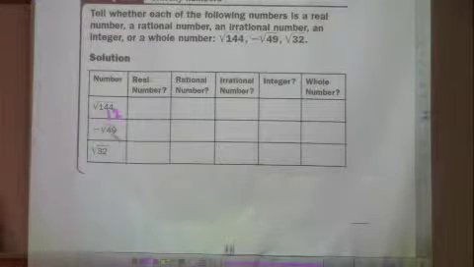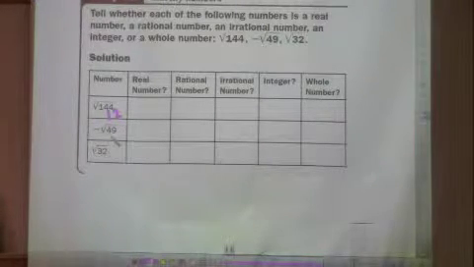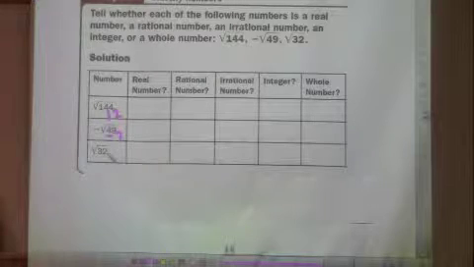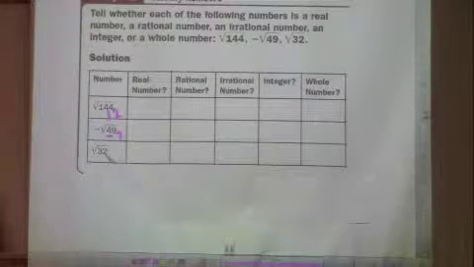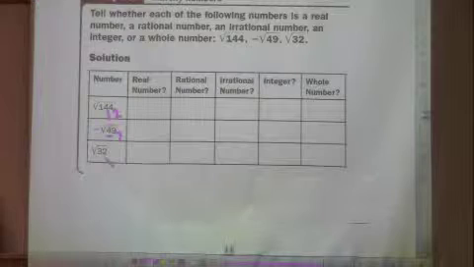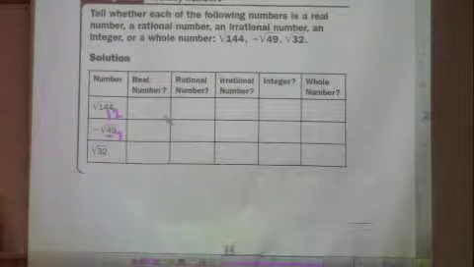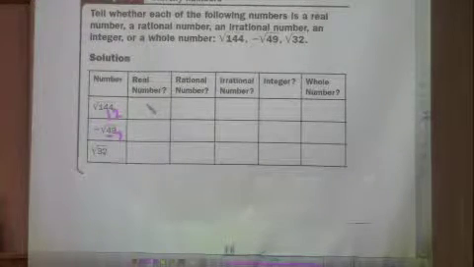How about negative square root of 49? What's that? Negative 7. And then we've got the square root of 32. Is that nice? No. It's going to be about 6. Yeah, very good. So how about this? Is 12 a real number? Yes.